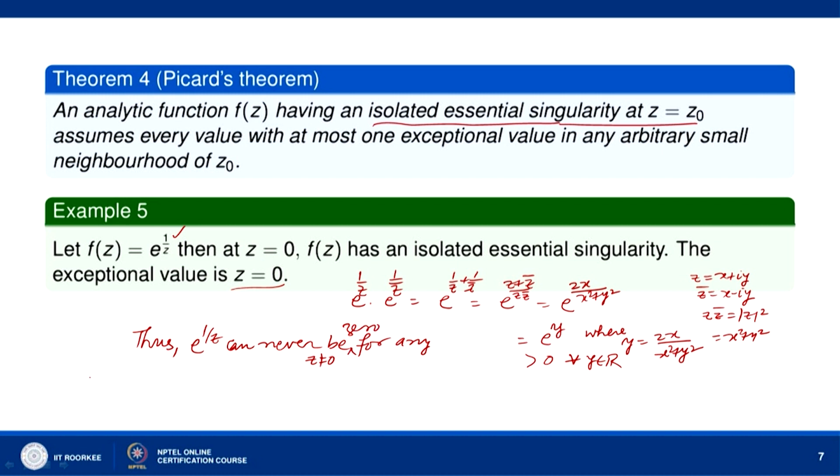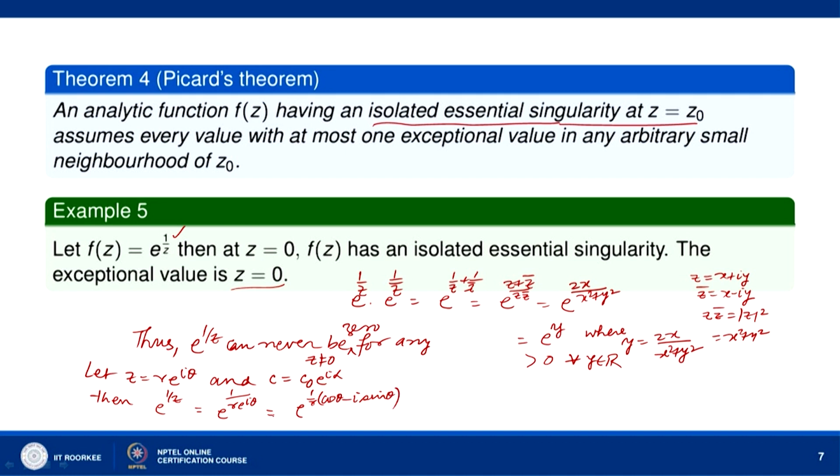Now, let z be equal to r e to the power i theta and c equal to c naught e to the power i alpha, where c is not 0, be any complex number. Then e to the power 1/z is equal to e to the power 1 upon r e to the power i theta, which will be equal to e to the power 1/r (cos theta minus i sin theta).